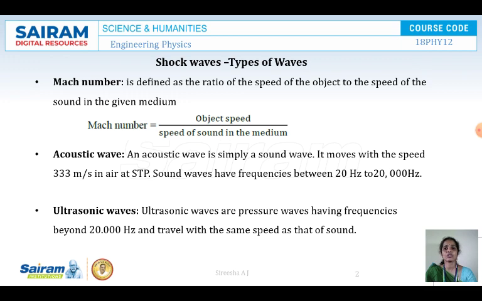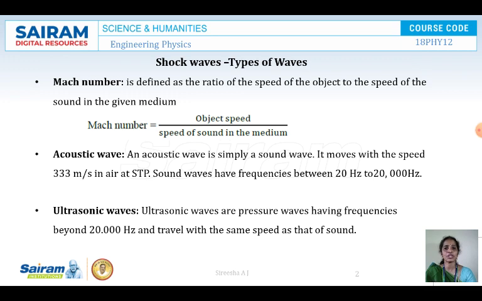Now, before going to types of waves, first we see a few definitions of Mach number, acoustic waves, ultrasonic waves and so on. Now we define a Mach number. What is a Mach number? Mach number is defined as a ratio of speed of object to the speed of the sound in the given medium. So Mach number is nothing but the ratio of object speed to the speed of sound in the medium. We know that speed of sound is 330 meters per second in air.